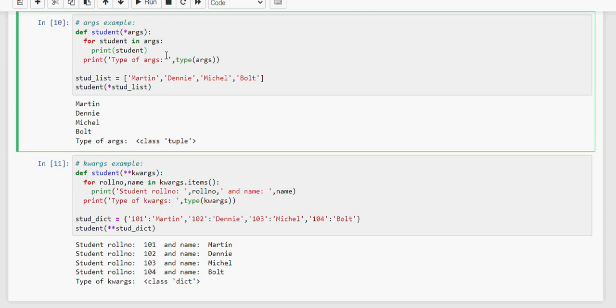Let's execute the program. Here we can see that all the student names are displayed and the type of args is also displayed. So here we can see tuple as the args type.